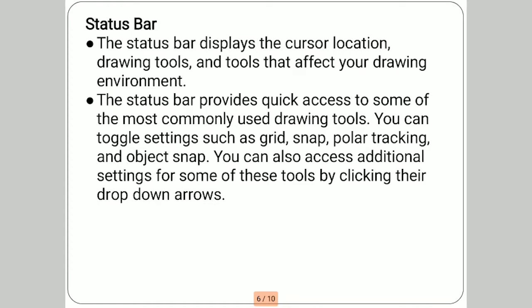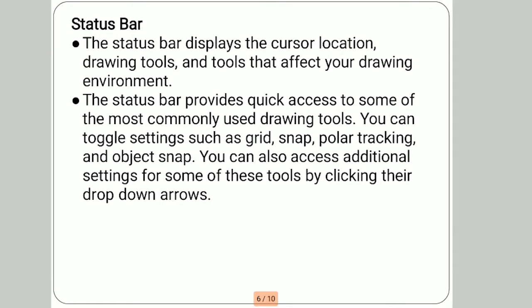Now what is the status bar? The status bar displays the cursor location, drawing tools and tools that affect your drawing environment. The status bar provides quick access to some of the most commonly used drawing tools.